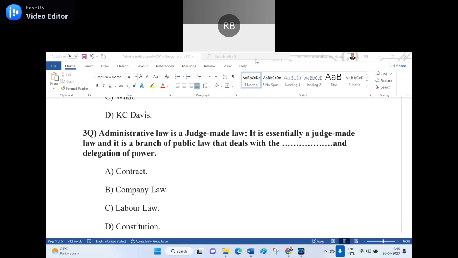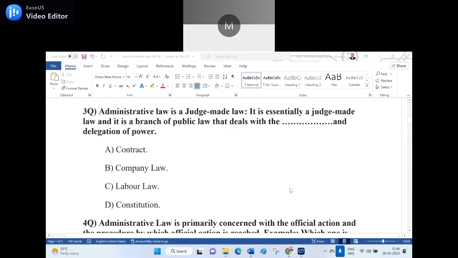Company law, sir. No, wrong. Second option. Constitution. It is the Constitution. It is a branch of public law that deals with the Constitution and delegation of power. So the right answer for the third question is D, Constitution.